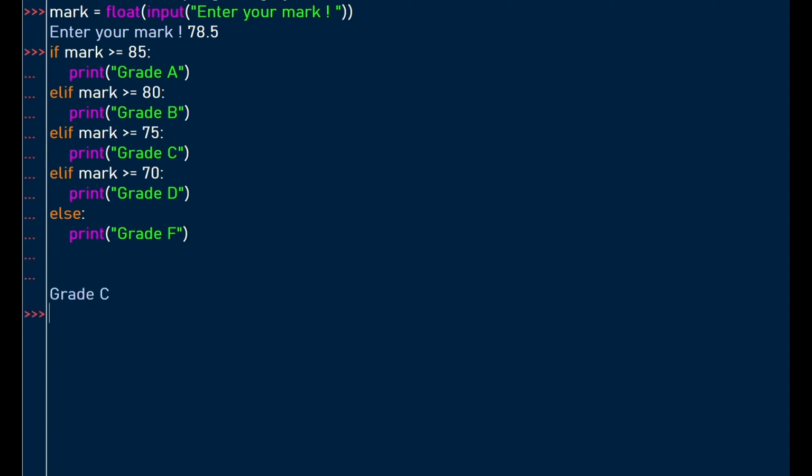So when we run, we get grade C because what was entered, which is a mark of 78.5, matches this condition: else if mark is greater than or equal to 75, the student is awarded a grade of C. So this is how you can enter multiple conditions using the elif or else if.